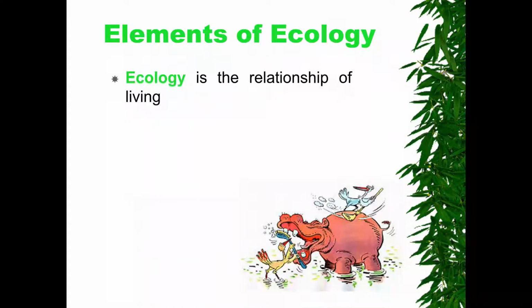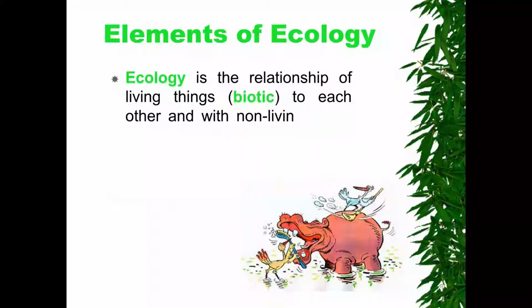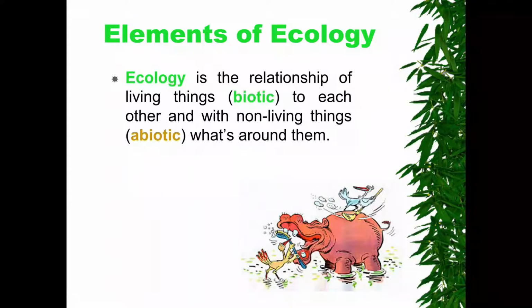Ecology is the relationship of living things, which are biotic, with each other, and with non-living things, abiotic, what's around them. So as we said in the definition, in ecology, the relation is between living things and living things, and living things with non-living things.